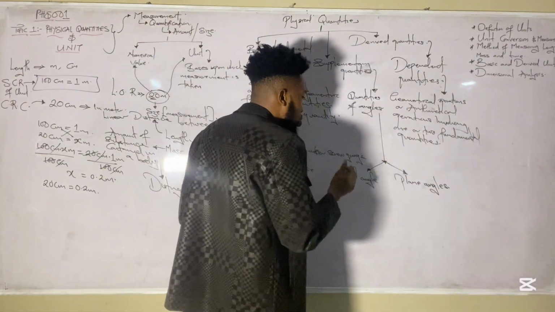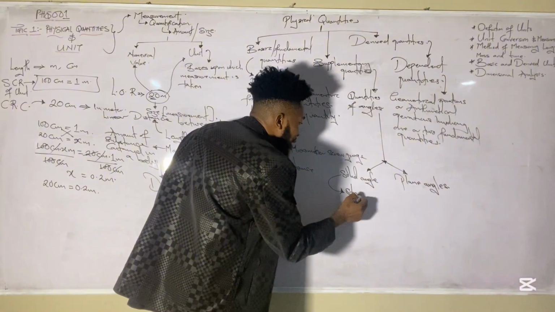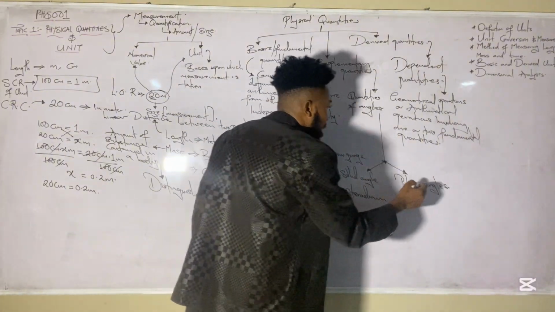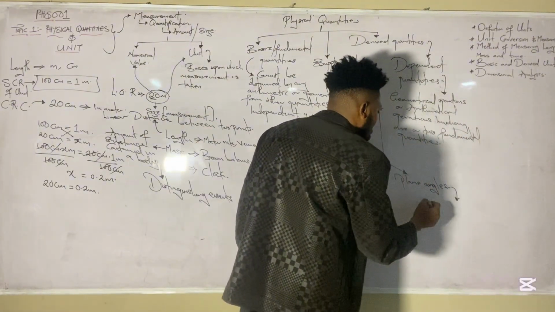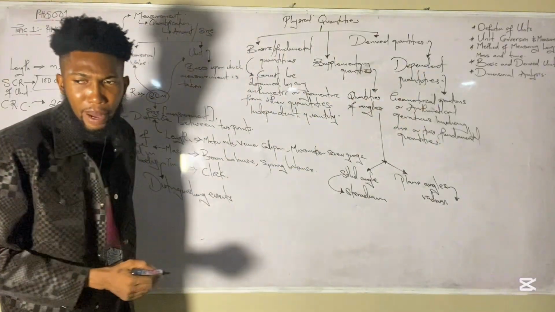What is the unit of the solid angle? The solid angle unit is measured in steradian, while the plane angle is measured in radian. That's their SI unit. Now, I was saying something about the derivation.